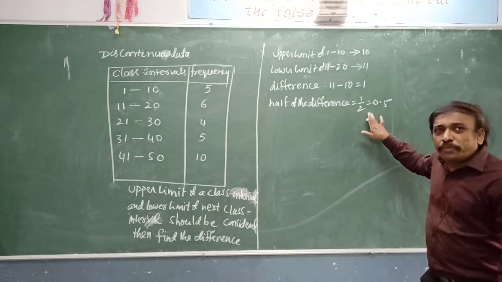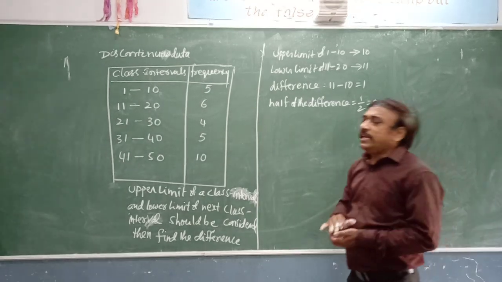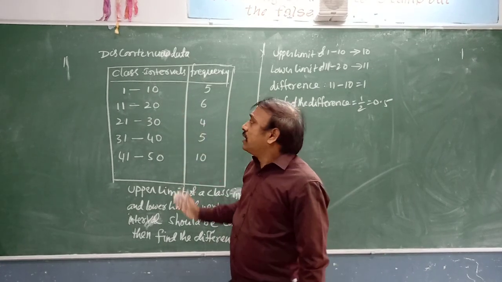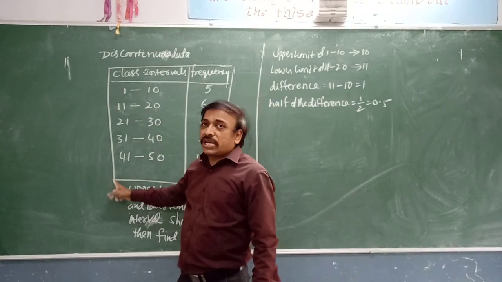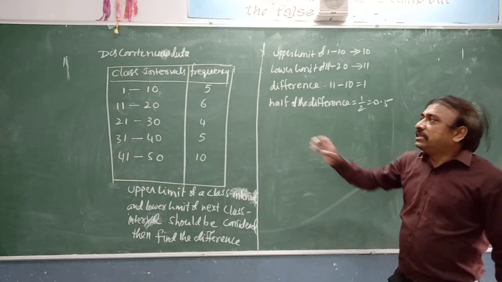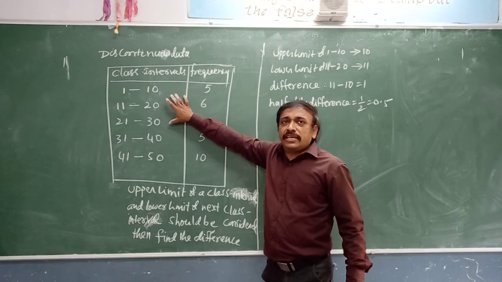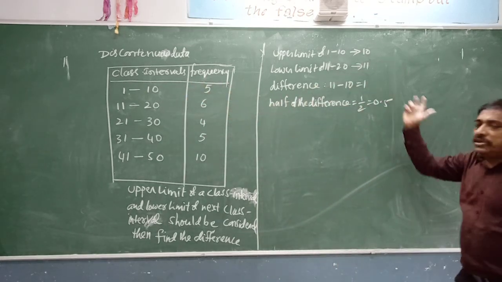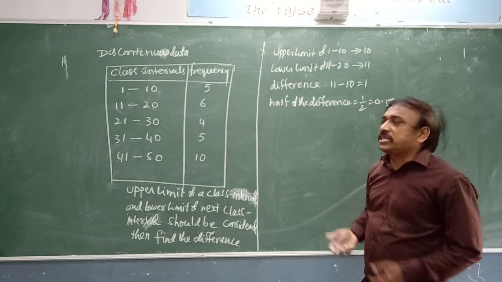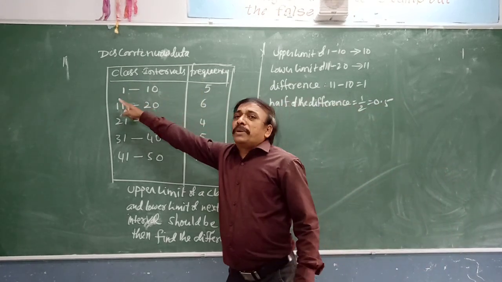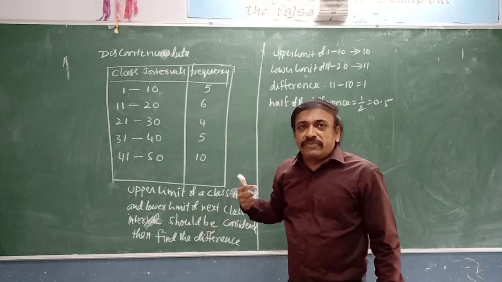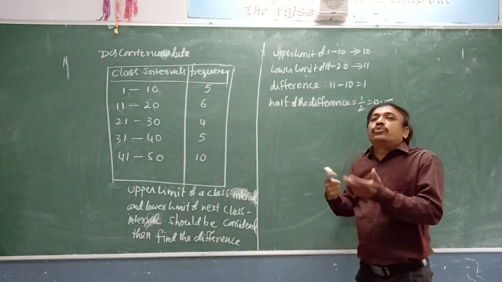So this 0.5 should be added to all the upper limits and subtracted from all the lower limits to make continuous data. This is actually discontinuous data, and we are making it continuous. To make continuous data, we take the upper limit of a class interval and the lower limit of the succeeding class interval, and take the difference between those two.